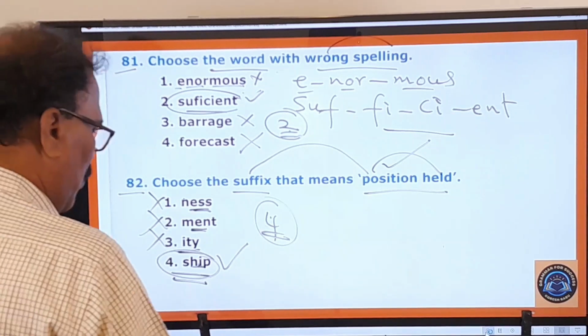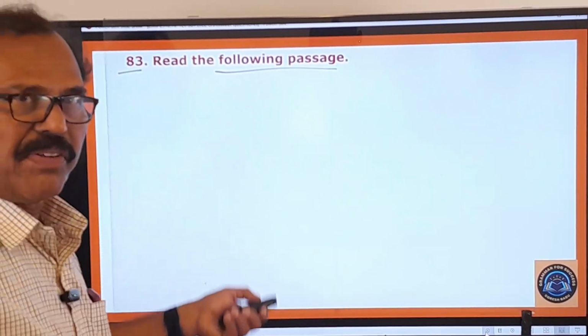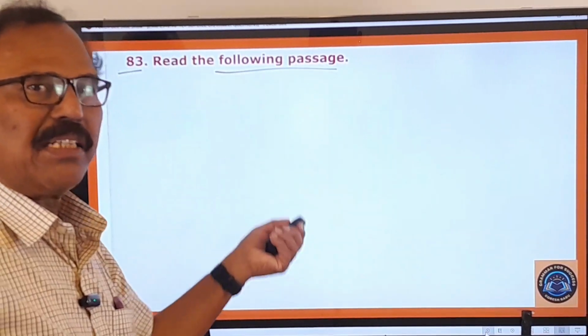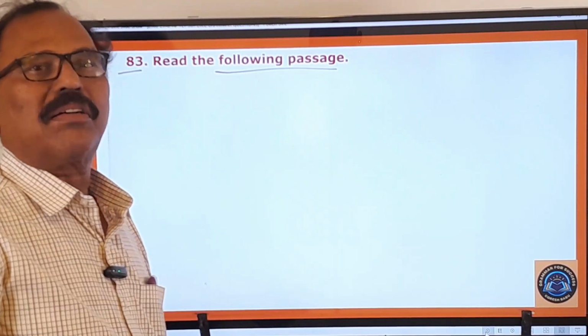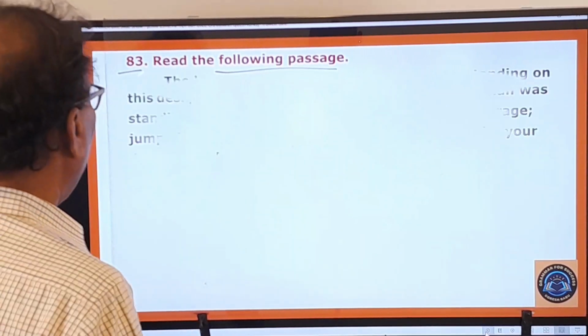Now you move on to 83rd question. Read the following passage. Some passage is given here. I'll read this passage for you, and after understanding this passage you answer the two questions given on the basis of this passage. Okay, right.